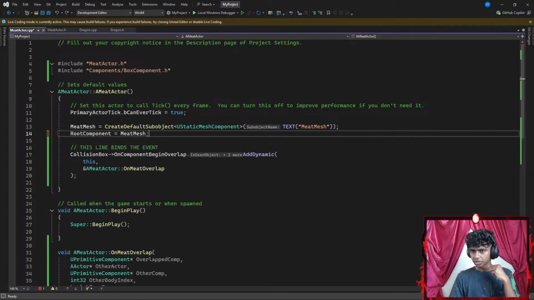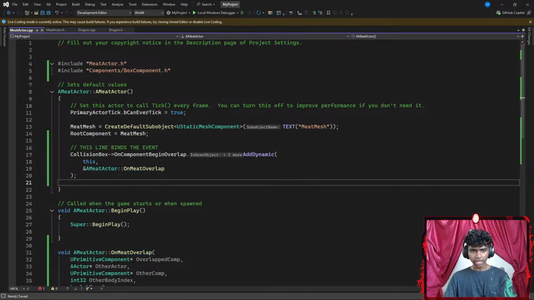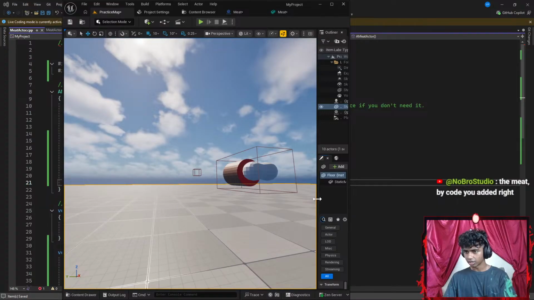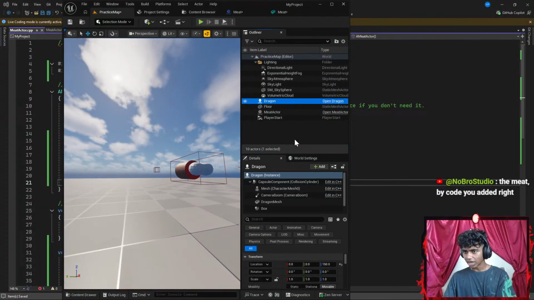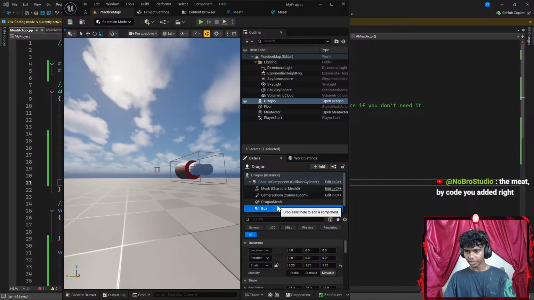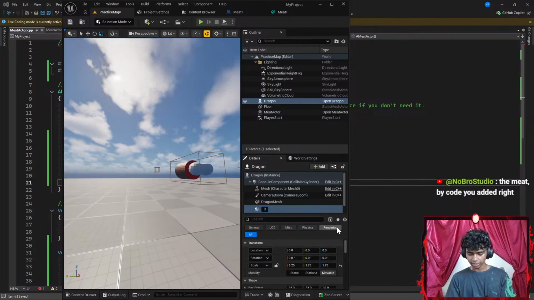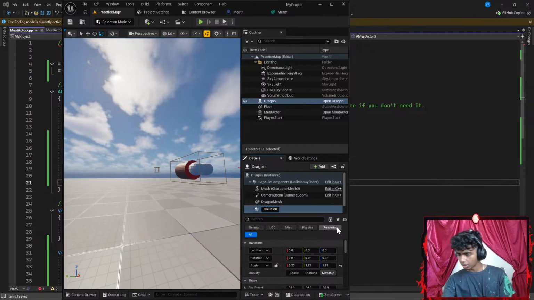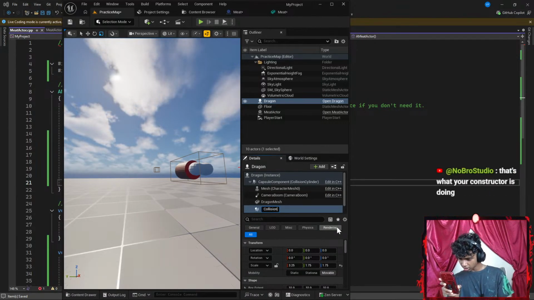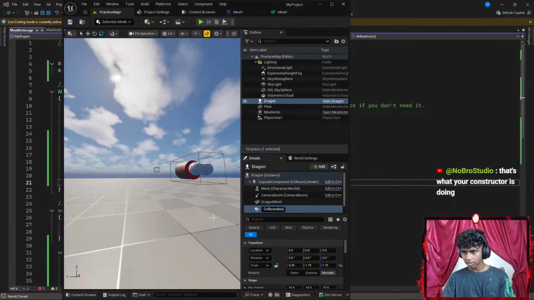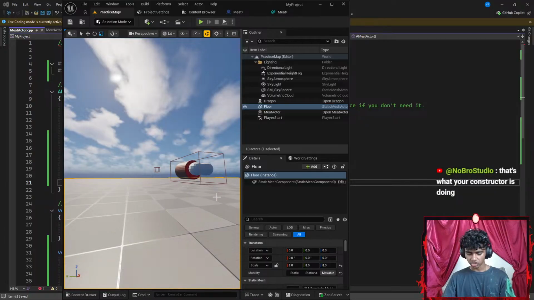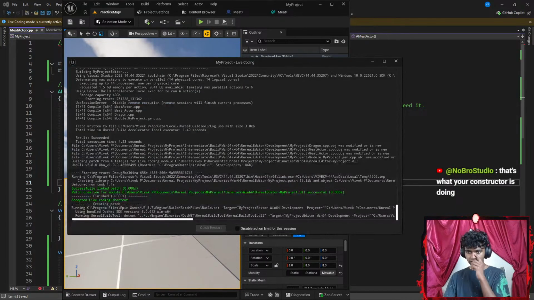Okay, I did this part. Let's remove this. Collision box component begin overlap. Okay, let's hit Control S. What is my collision box called here? Okay, let's go to my dragon here real quick. It's called box. I want to rename it to be something like collision box. Let's go with rename. Was it called collision box? There we go. Okay, perfect. Now, if I hit Control Alt F11 real quick, let's see what happens.